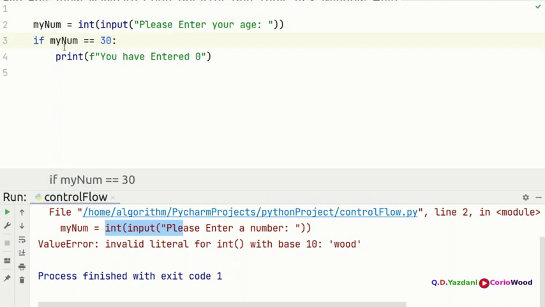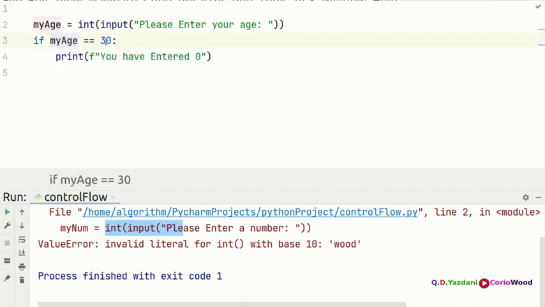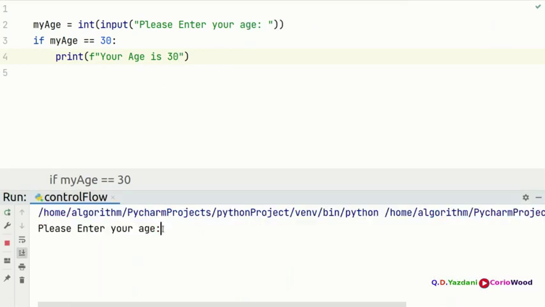Then you print your age is 30. Okay, so now we're going to run this and enter the age.